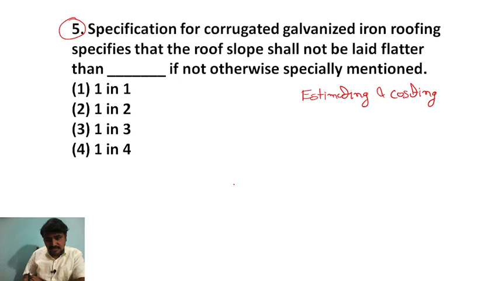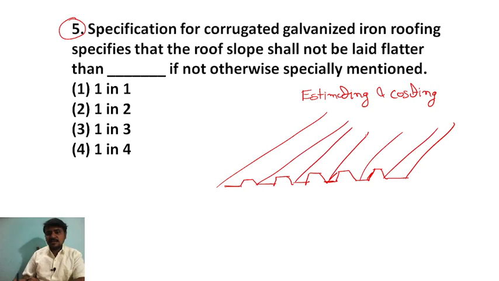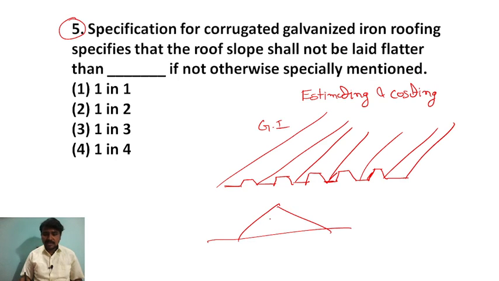I think you have already seen them. These are the sheets, GI sheets we can say. If you are providing sheets like these, they are asking the slope.